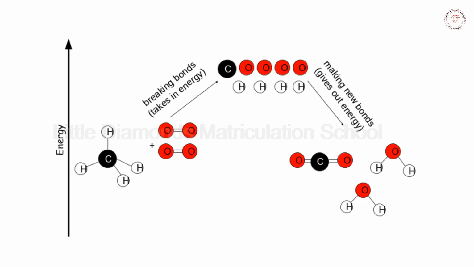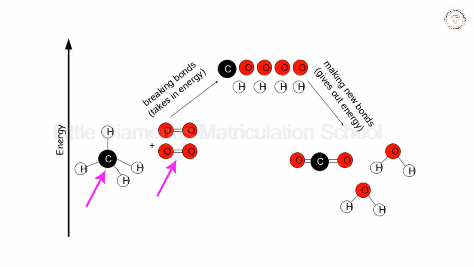The figure shows the chemical reaction taking place between one methane CH4 molecule and two oxygen molecules when heated. That is, when energy is supplied, the breaking of bonds between the atoms of methane and the oxygen molecule takes place.